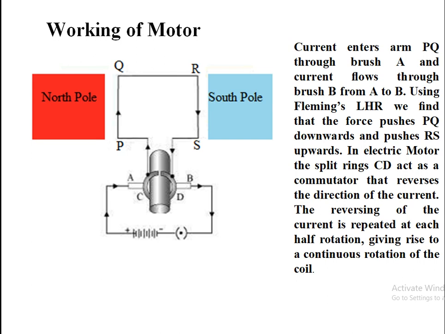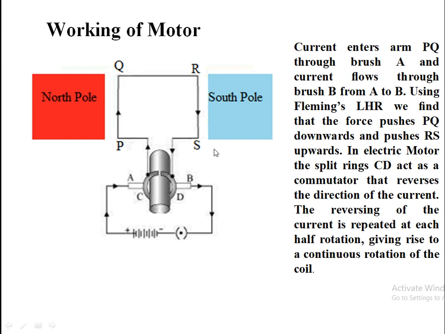Now if you hold your left hand forefinger, thumb and middle finger in such a way that the direction of magnetic field is from north to south, and the current is flowing upward from P to Q, then using the left hand rule, the forefinger points north to south, your middle finger is directed from P to Q, and your thumb will denote the downward direction.